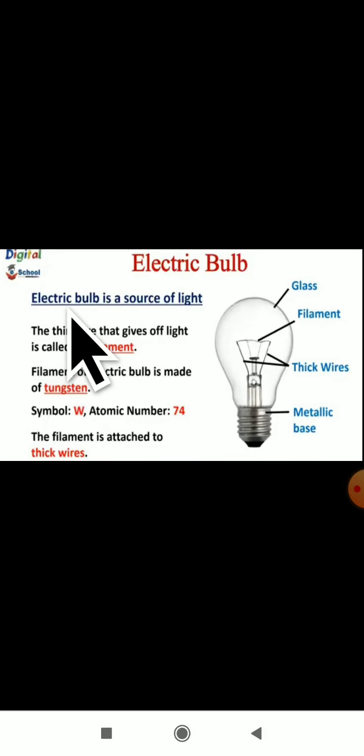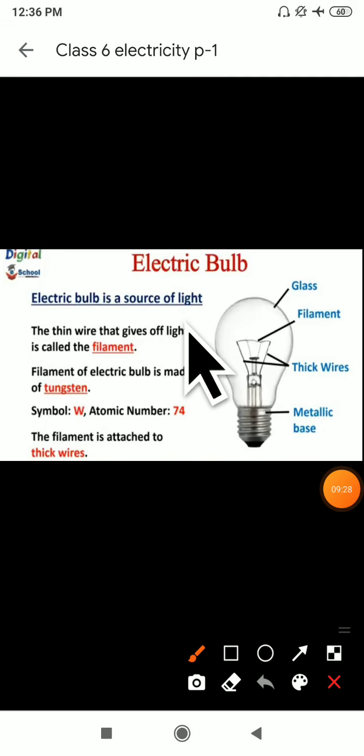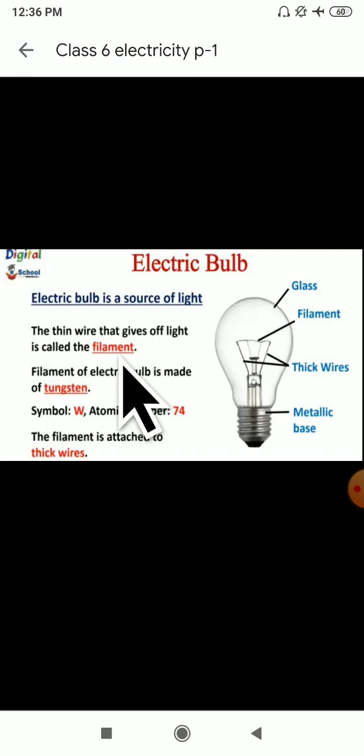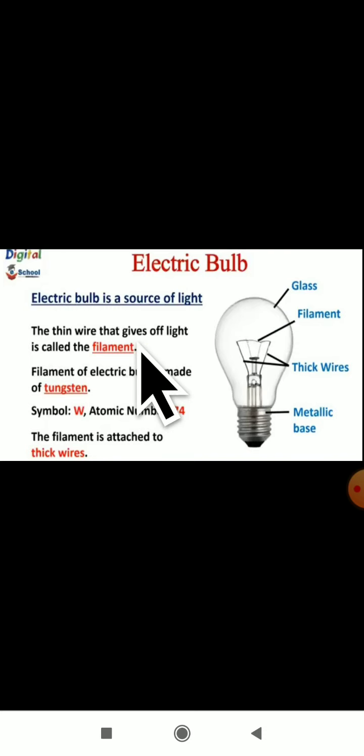See, what is an electric bulb here? It is a source of light. The main source of light is the bulb. So the thin wire that gives off light is called a filament. So what is the function of this filament? It gives off light. If the filament wire has a cut, then the bulb will not glow. So what is the function of filament, dear students?